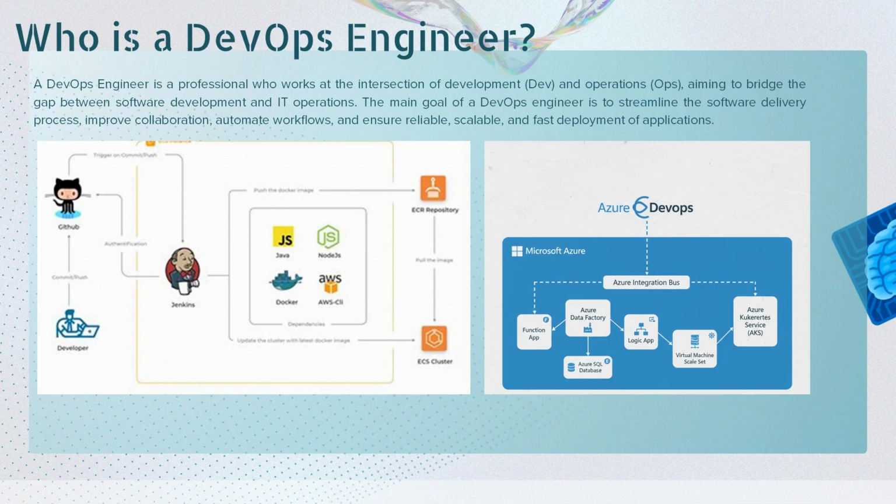So, who is a DevOps engineer? A DevOps engineer works at the intersection of development and operations, bridging the gap between software developers and IT operations teams. Their main goal is to streamline the software delivery process, improve collaboration, and automate workflows. By doing this, they ensure applications are deployed faster, more reliably, and at scale.